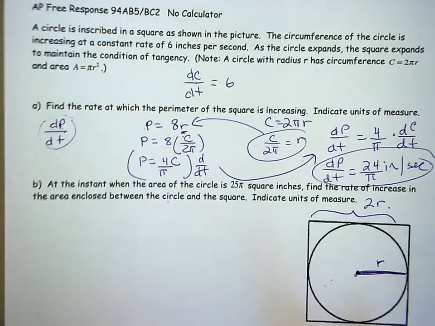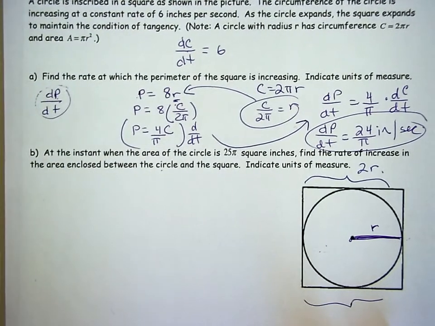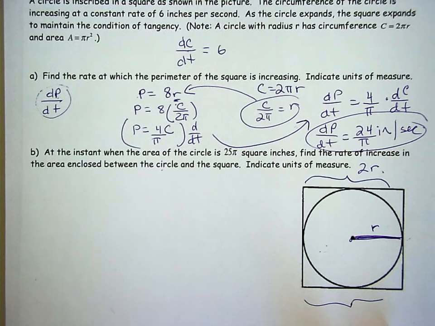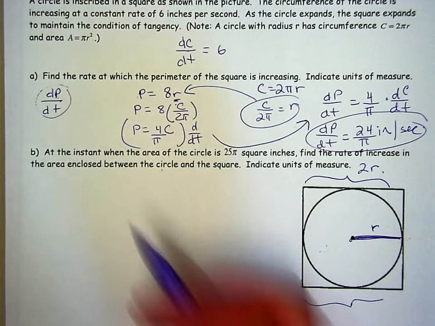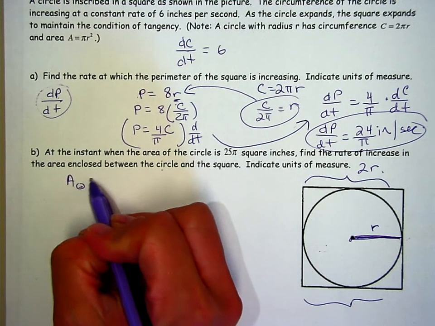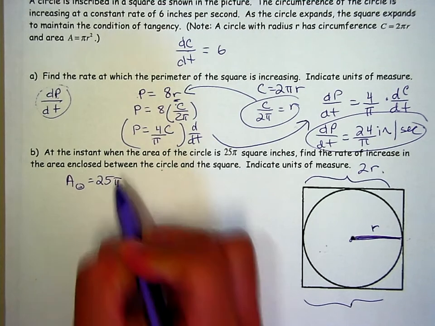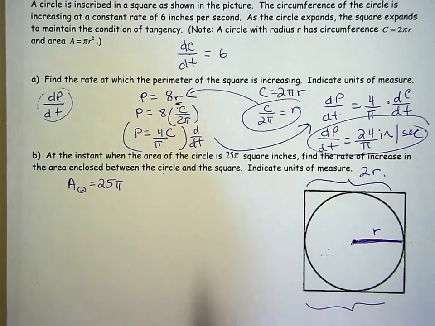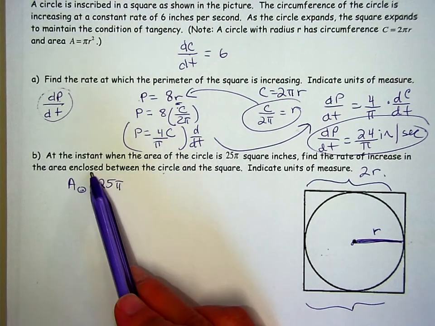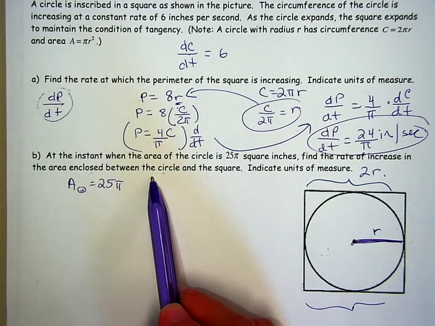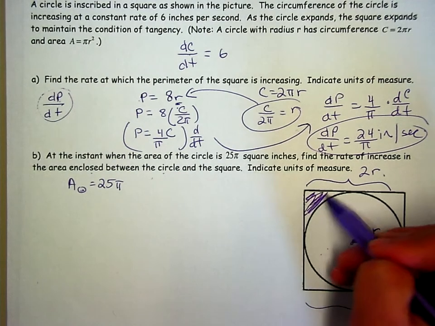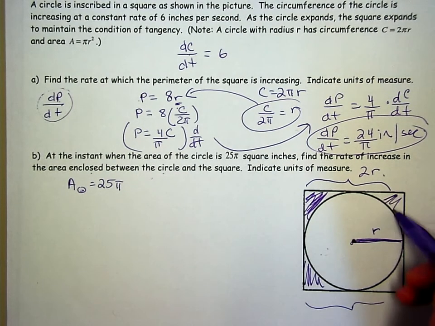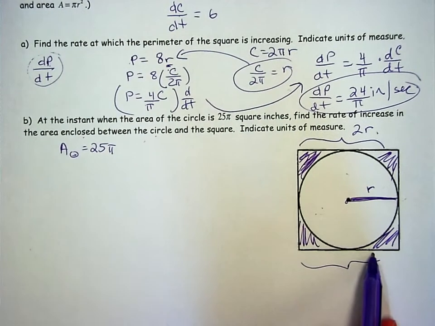Okay. Second part, at the instant when the area of the circle is 25 pi. So they're telling you that the area of the circle is exactly 25 pi at one moment in time. They want you to find the rate of increase in the area enclosed between the circle and the square. So what they're looking for is the rate at which the area of this shaded region is changing.